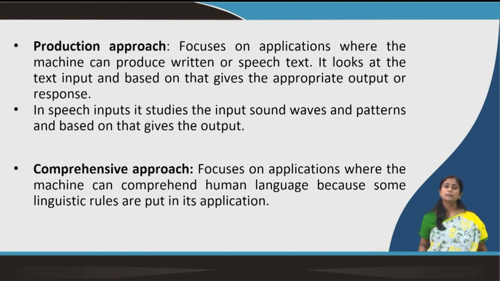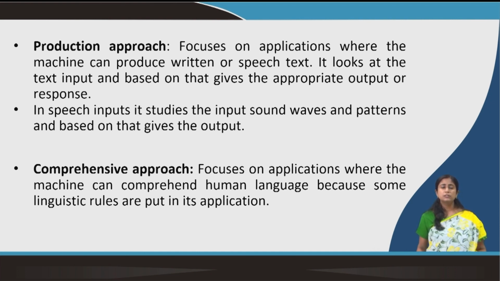Or in my previous example, when I said to the application I am feeling depressed, it says that I do not have arms, so I can't hug you, but I can tell you a joke. This is the way it responds. It is actually producing speech. It can give the written form, or it can also use speech. So, how it is producing the appropriate output, the appropriate response. That is about production.